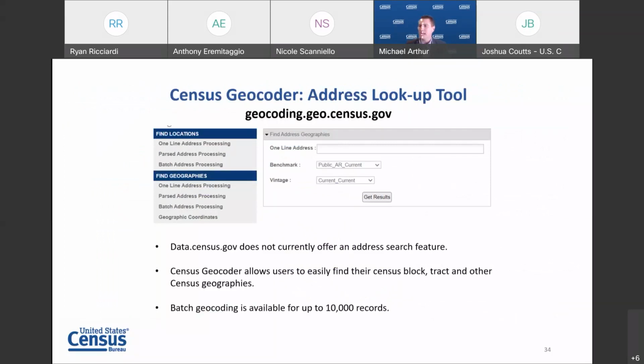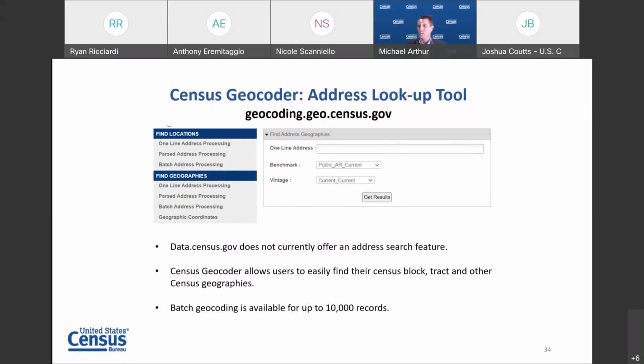At the moment, data.census.gov does not offer an address search feature. A geographic product that does is called the Census Geocoder tool. This tool allows a user to enter an address and then find geographies that correspond with the address. For example, a user would enter an address, then receive back the county, subdivision, tract, and block the address is